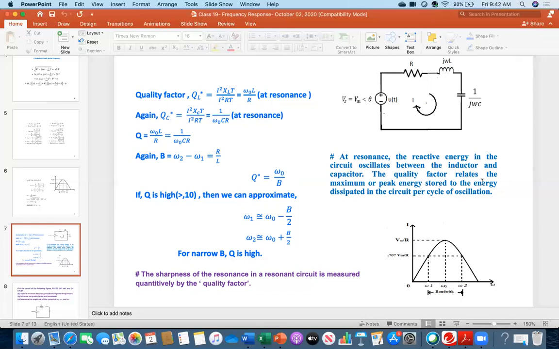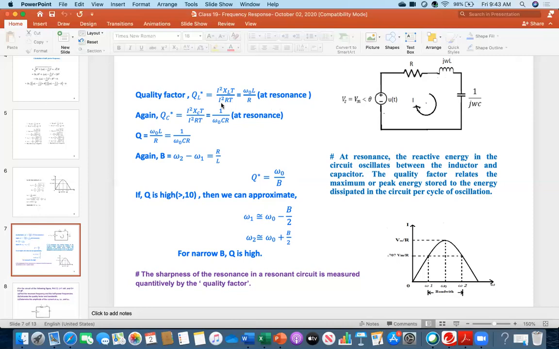The quality factor relates the maximum or peak energy stored to the energy dissipated in the circuit per cycle of oscillation. For each cycle, how much peak energy is stored in the reactive components, inductor and capacitor, divided by the maximum energy dissipated, which is through the resistance.